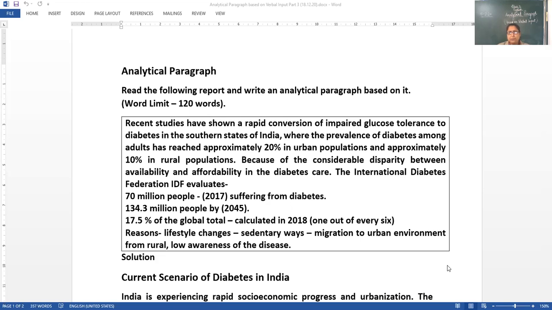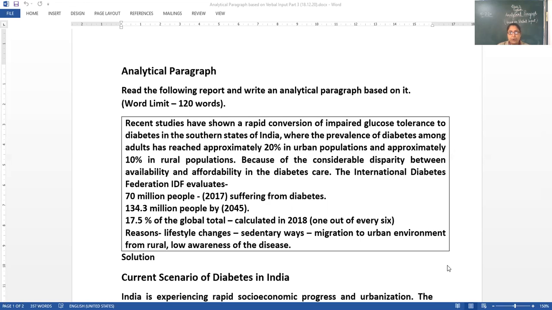So here the report has been given in a concise form with some points, which we will definitely cover in our paragraph. 134.3 million people are estimated to suffer from diabetes by 2045 in India. India is going to face a big challenge of diabetes. A big burden, tremendous burden is being awaited in the form of diabetes in the country.